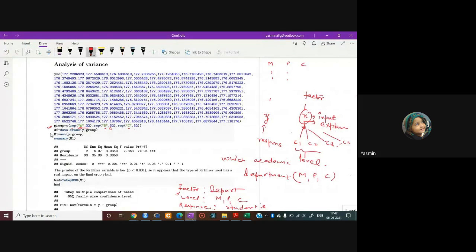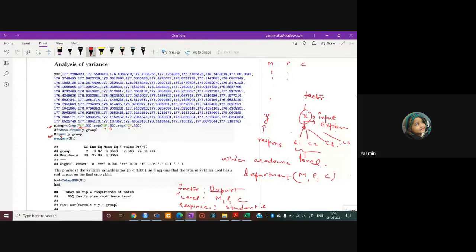Then our next step is to find the analysis of variance. The time taken for data creation is very important. Once you create your data, then in R it is very easy to analyze your data by simply using the function aov. aov is a function for the analysis of variance. In this line, we are analyzing our data by using the function aov with the object name M1. M1 is the object name in which the analysis has been performed, right?